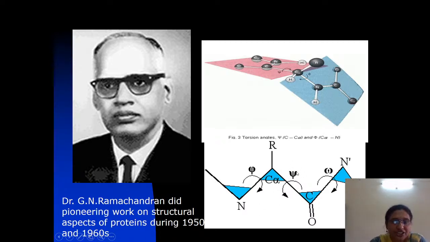Psi is the rotation around the alpha carbon and the carbonyl carbon. These angles determine the path length of the polypeptide chain, and they also determine the extent of twisting or turns in a polypeptide chain when it is folding into higher levels of structural organization.